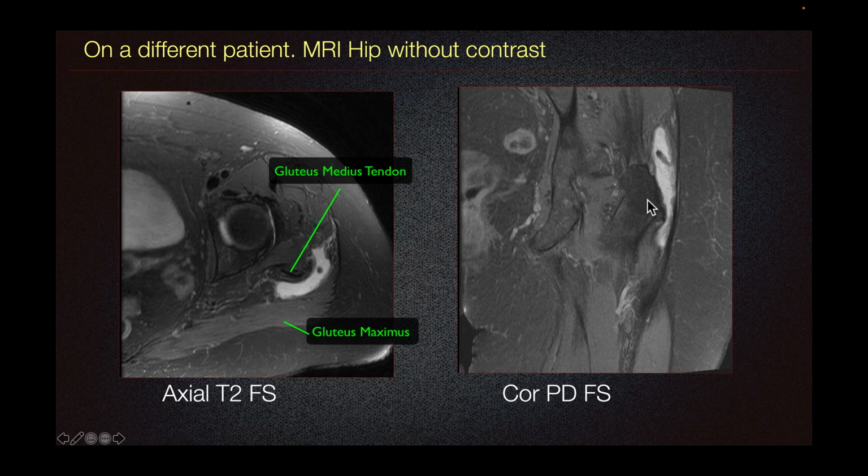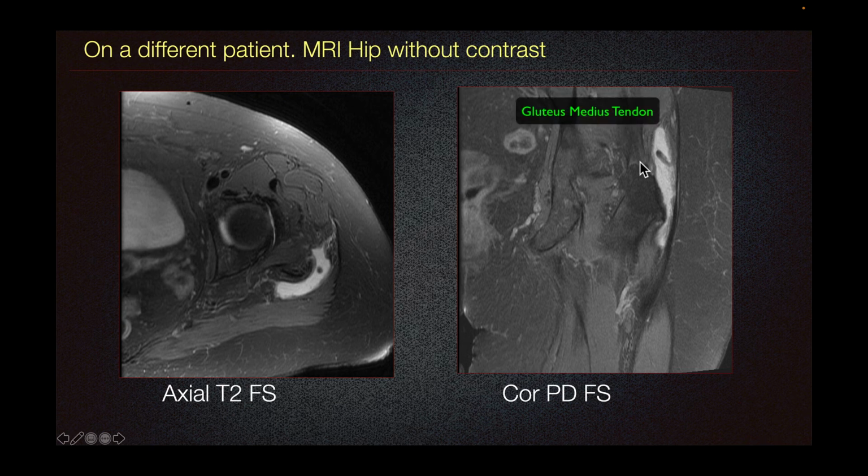On our coronal PD fat set imaging, we can see again the abnormal greater trochanteric bursa and the gluteus medius tendon just deep to this, and the iliotibial tract laterally. These findings are consistent with greater trochanteric bursitis.